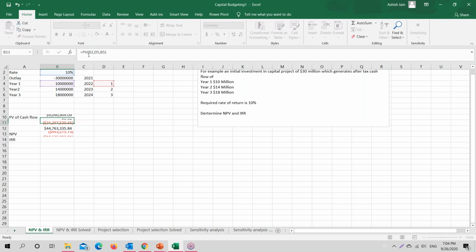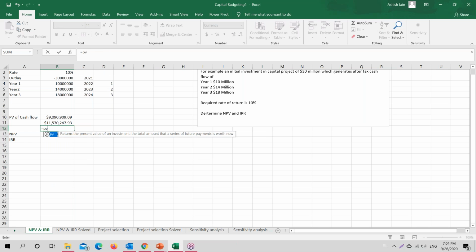Okay, so for the second year, again rate being same, period being second, no part payment, and my future value of cash inflow being 14. I'm missing a negative sign again.